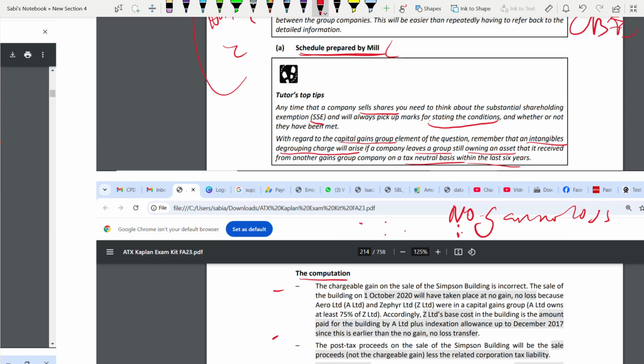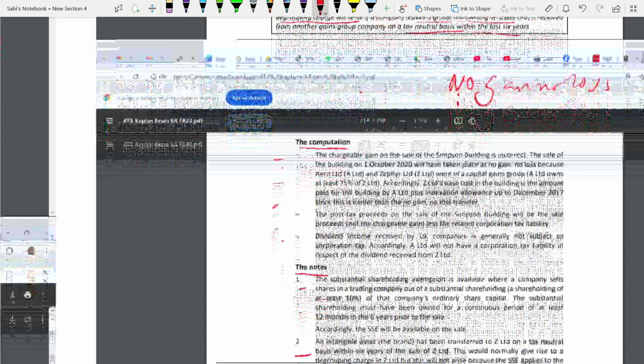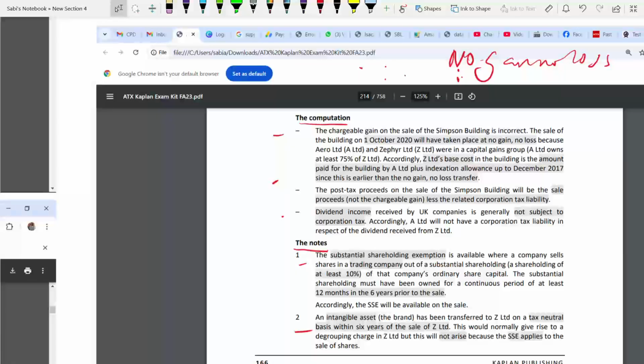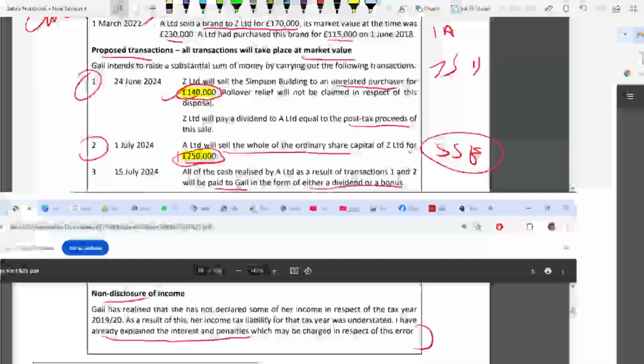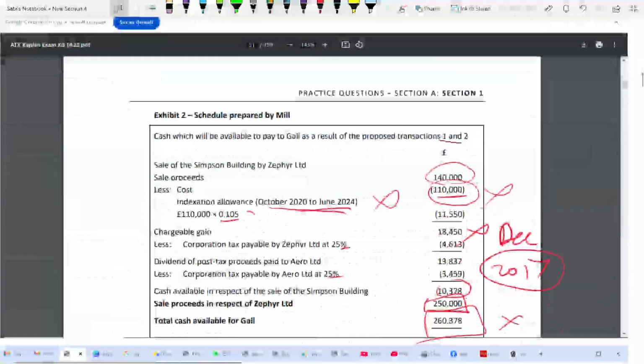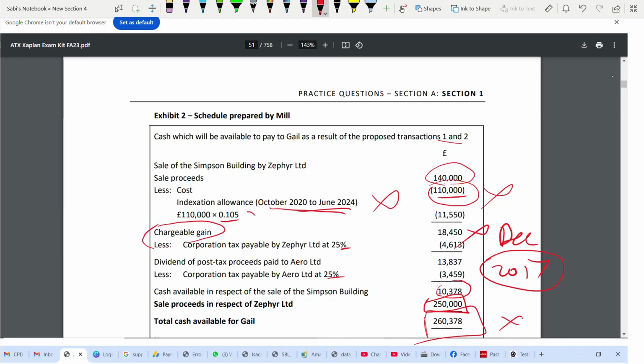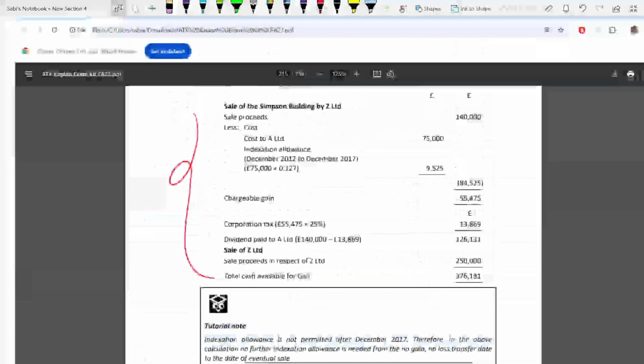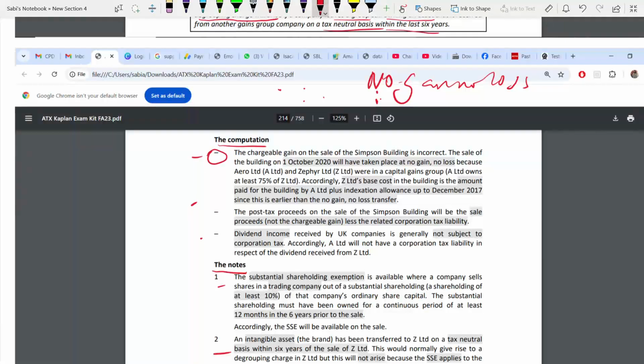Okay. So now let us go through the computation. They have told you clearly whether this is eligible or not, the computation part. So first, what are the three things you have to talk about in computation? Three things you have to talk about in computation. One is the chargeable gain you have to talk about. This is number one. That's what they have done here. This first point is about chargeable gain.